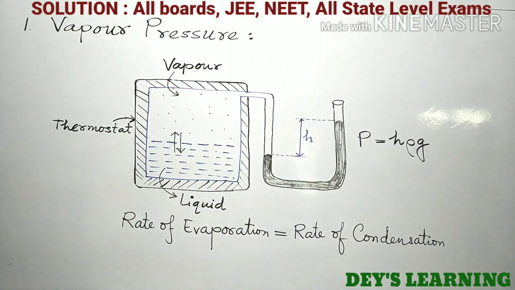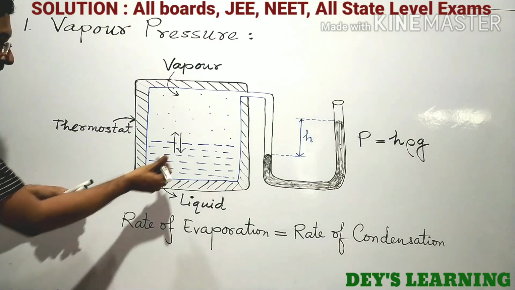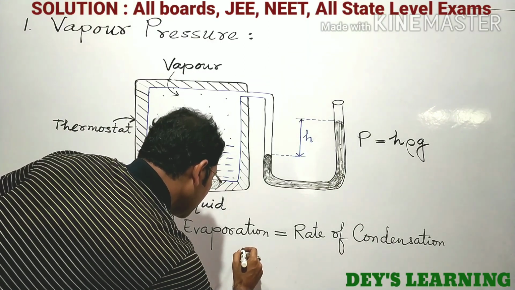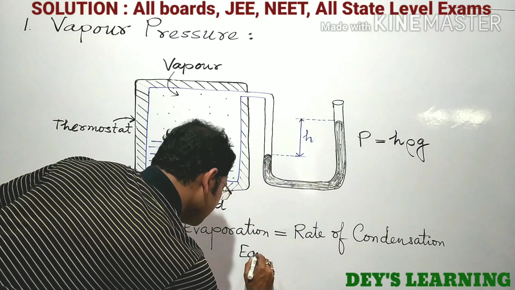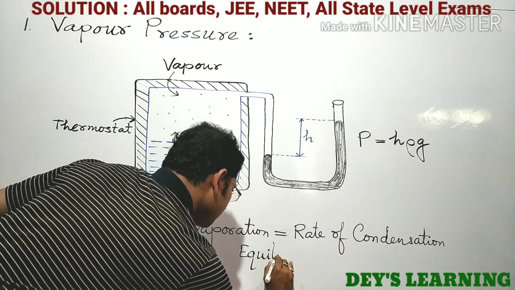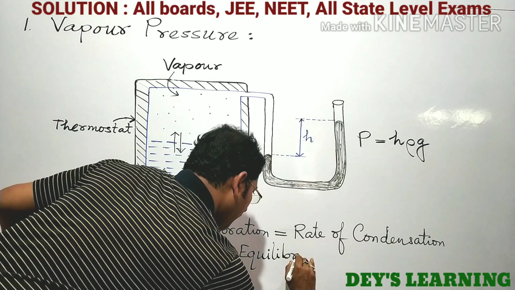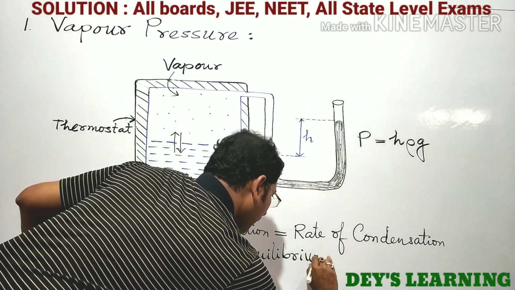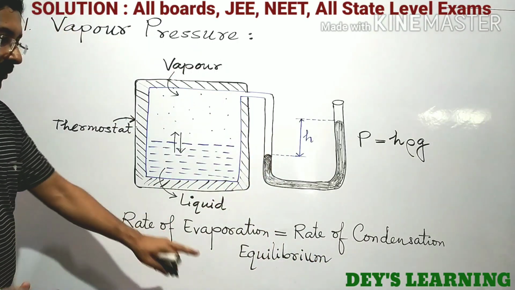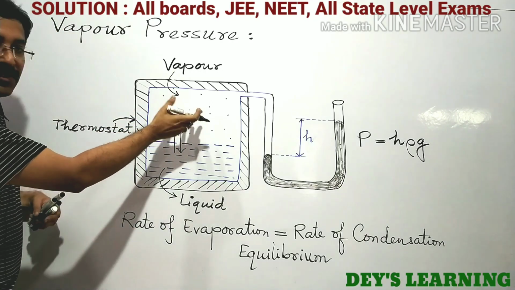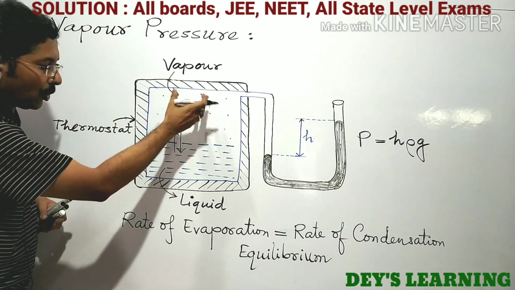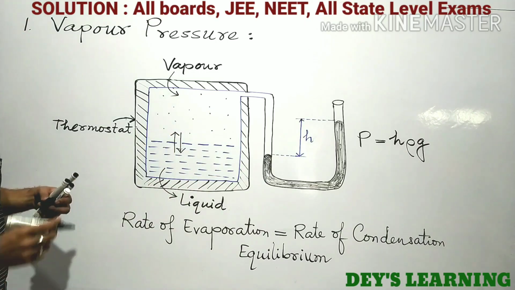At that time, this is the condition of an equilibrium. এই equilibrium টা exist করবে. This is the condition of an equilibrium. And at the equilibrium state, the pressure exerted by the vapor on the liquid is known as vapor pressure.